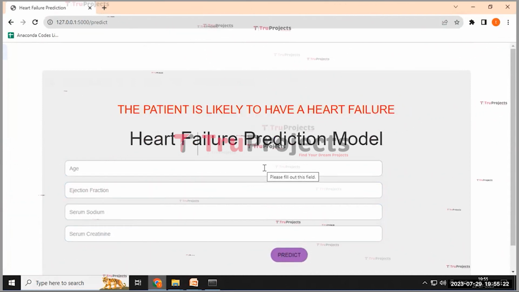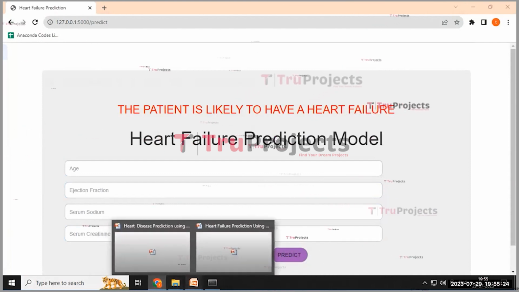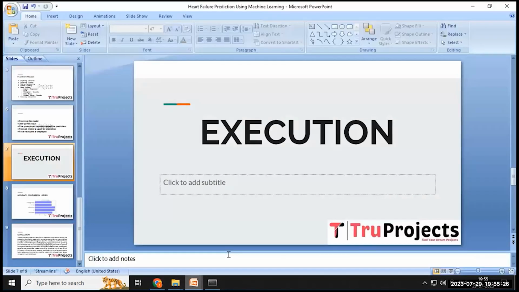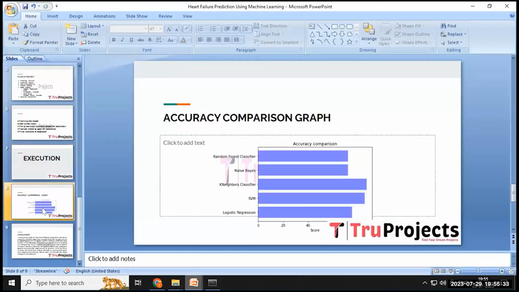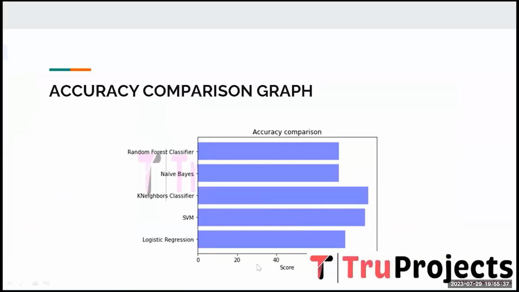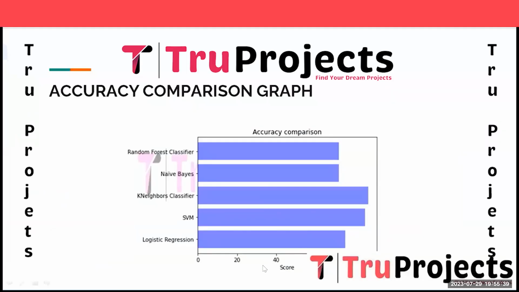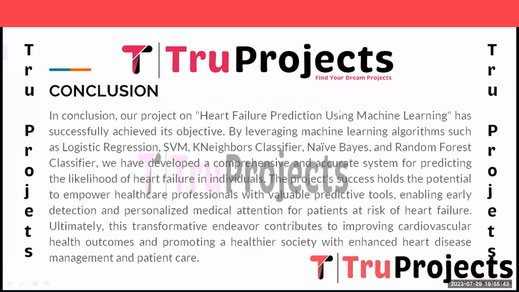In this way we can predict the heart failure by using the various machine learning algorithms. And this is the comparison graph of accuracy, where the x-axis represents the score and the y-axis represents the algorithms we used in this project. And in conclusion, our project on heart failure prediction using machine learning has successfully achieved